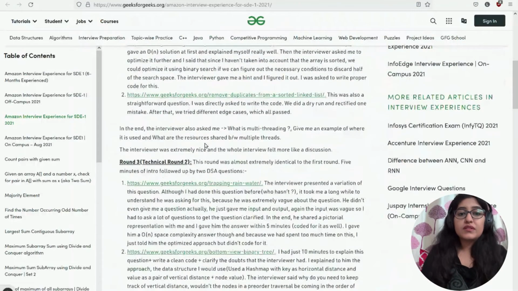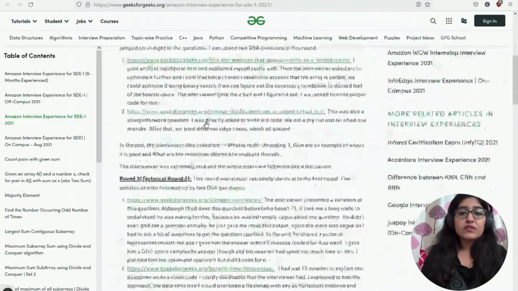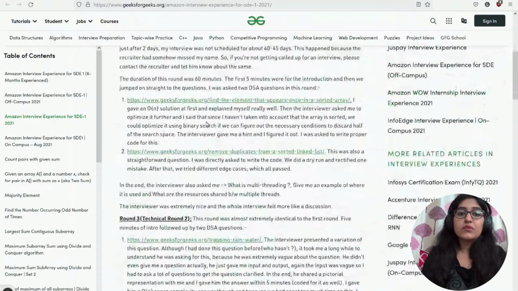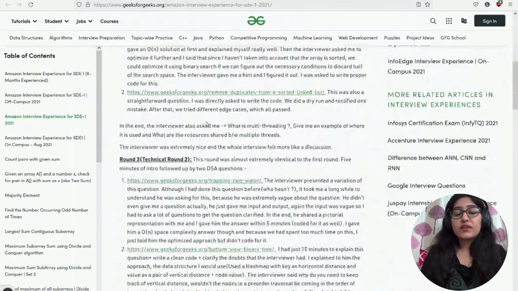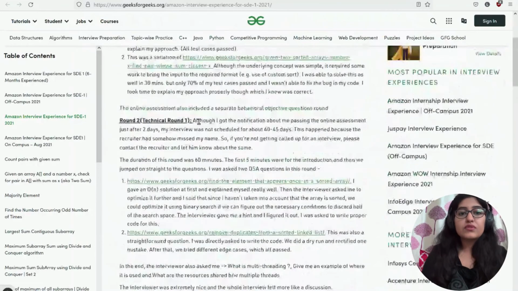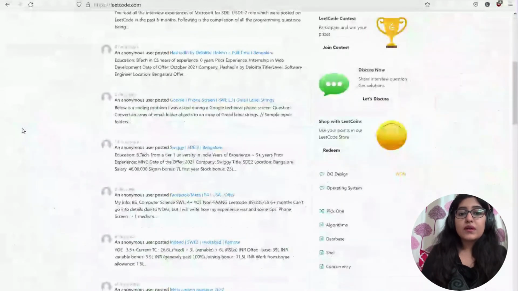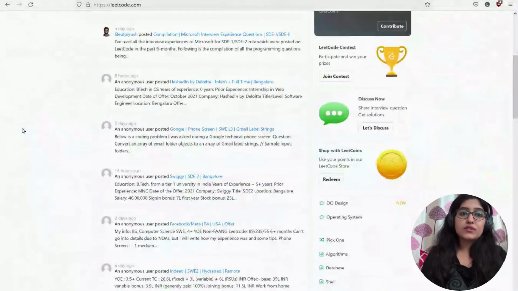Do read out these experiences. And why? Because they give you an insight about how their experience was, if anything has changed in the interview rounds, and the questions that their interviewer has asked recently. So this is how it will give you a combined list of different trending questions.